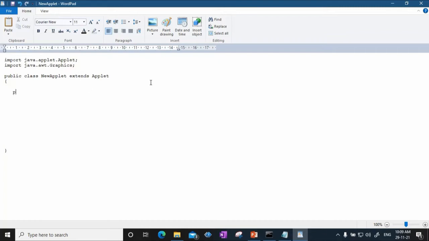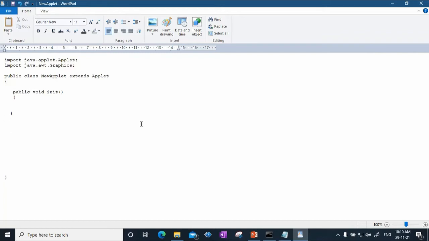The first method is public void init. As I told you, the init method is the initialization method. However, in this program I am only going to show you how a simple text like hello Java or hello applet can be printed on the applet canvas, so we will keep this method blank. We will not write any code here because I am not initializing anything.